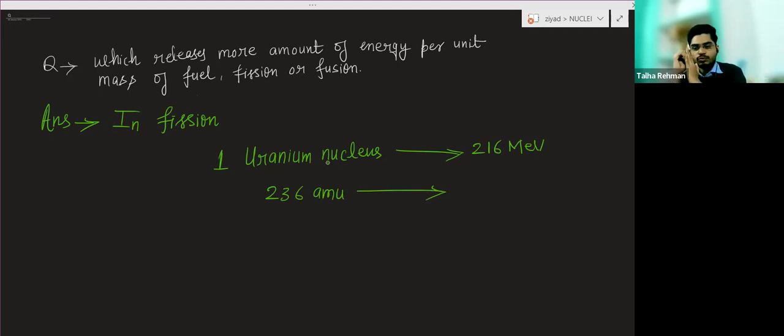It becomes uranium 236. After that, it is breaking. So basically, this 236 AMU mass is giving you the energy of 216 mega electron volt.